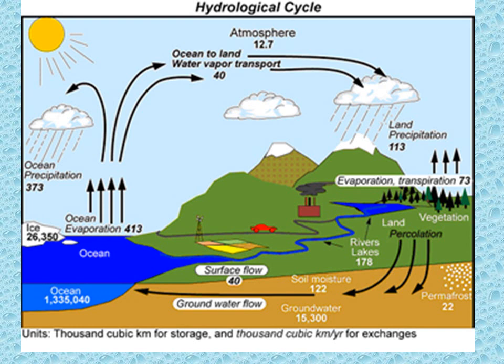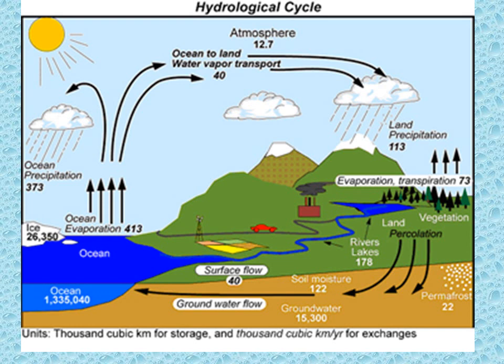See, evaporation takes place from the water body, cloud formation takes place, condensation takes place and it precipitates as rain: land precipitation, ocean precipitation.